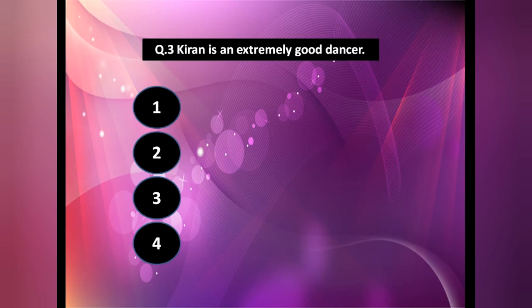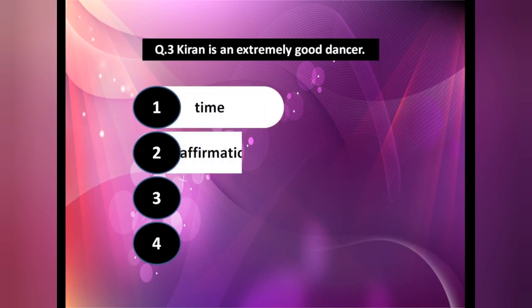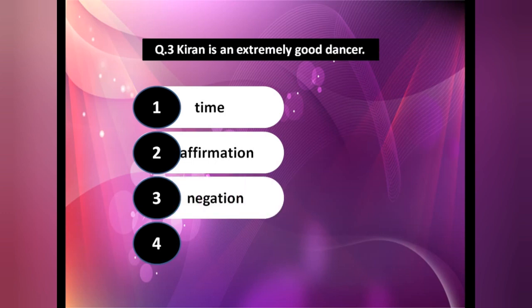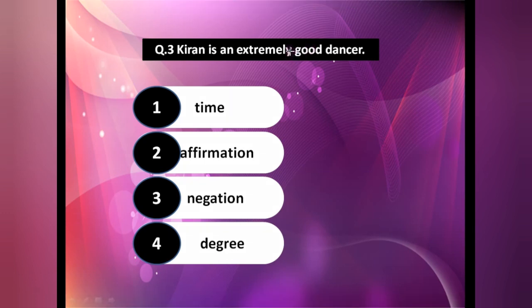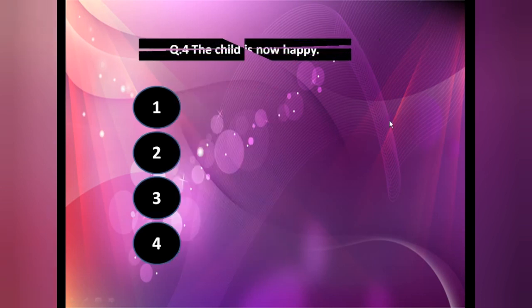Next one, Kiran is an extremely good dancer. So here: time, affirmation, negation and degree. Now here, good answer. So good one, this is your adjective. The adjective, how much good? Extremely. Again, how much? That is degree. Okay, adverb of degree.